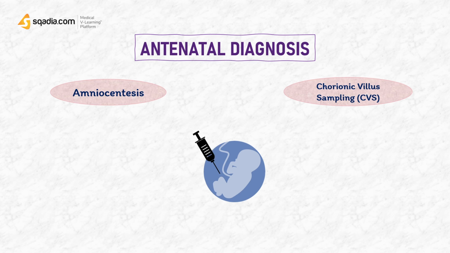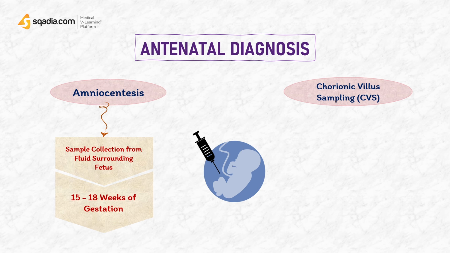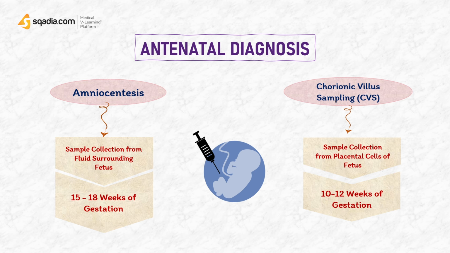The prenatal diagnosis for Lesch Nyhan syndrome can be performed with amniotic cells that are obtained by amniocentesis. This is a particular procedure and test where we take samples of the amniotic fluid at about 15 to 18 weeks of gestation. Or chorionic villus sampling is obtained at about 10 to 12 weeks of gestation.